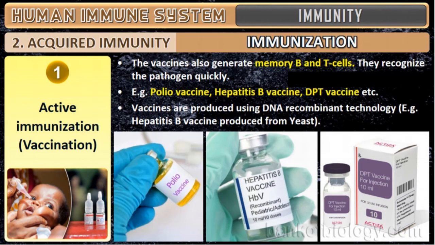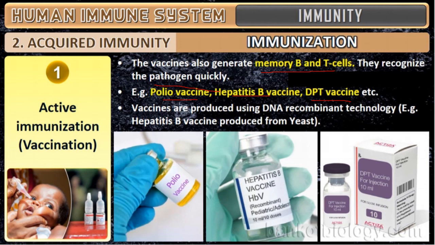So in active immunization, these are all the points I told you. The vaccine will generate two types of memory cells, B lymphocytes and T lymphocytes. They will immediately recognize the pathogen quickly and they will kill it. For example, polio vaccine, hepatitis B vaccine, DTP vaccine, etc. Some vaccines are produced using DNA recombinant technology. Example, hepatitis B vaccine is produced from yeast.